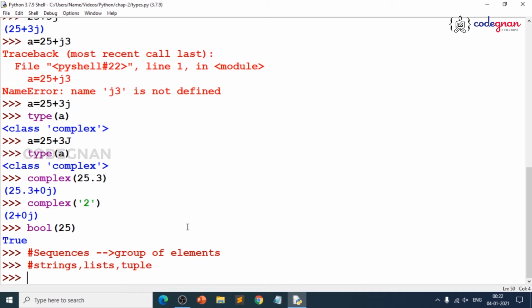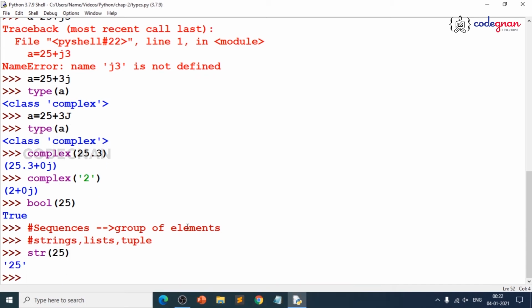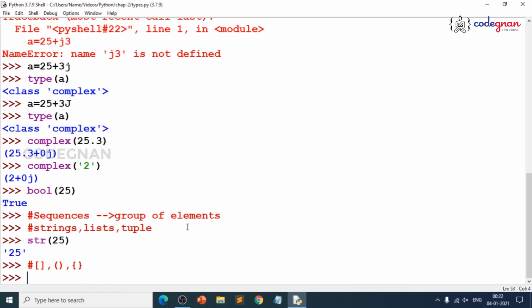So, when I say sequence, that is basically a group of elements, and you already know str of any input converts that thing into a string. Then always make it simple. You have three kinds of braces on your keyboard: square braces, parenthesis, and curly braces. We are going to use all of them in Python. Square brace is a list. Parenthesis is a tuple, or we use it for function calls, and curly braces are generally used for set and dictionary. So, just make it simple.